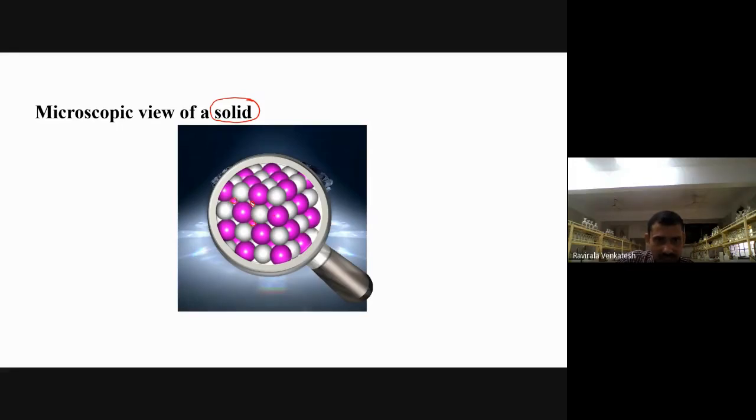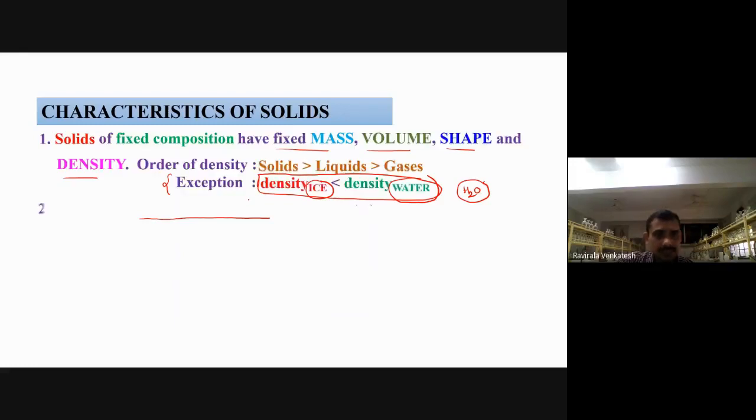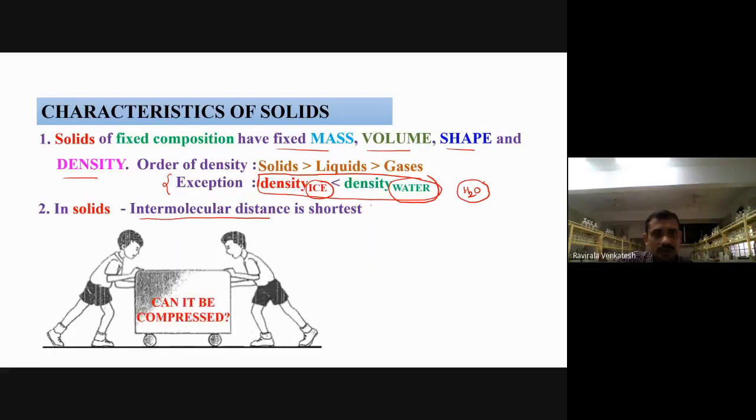What I'm saying here, the constituent particles are closely packed. The space between the constituent particles of a solid state is very less, right? That is what this slide is saying. Intermolecular distance means the gap between the molecules is shortest. That is the reason their density is more, right? Now, can it be compressed?